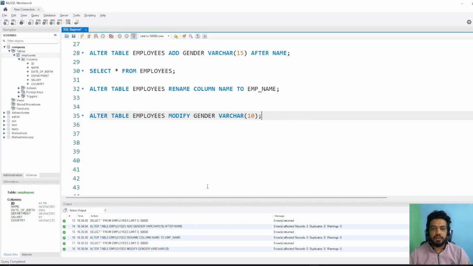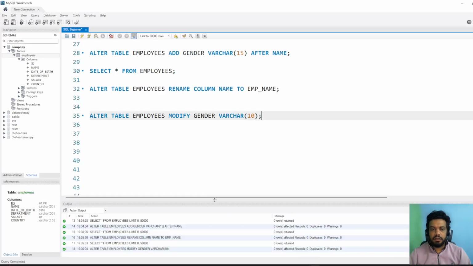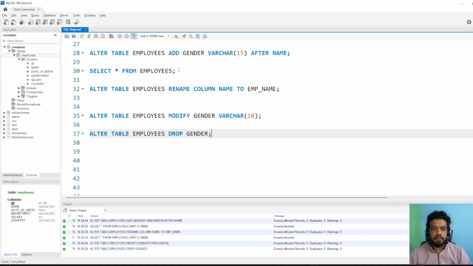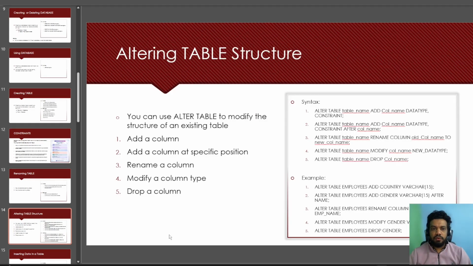It has run successfully. If I want to drop or delete a column, what command will I use? This is the last command: alter table employees drop gender. So we are just removing the gender. Let me run this query. So you can see gender has been removed. So now we have learned how to add a column, how to add a column at a specific position, how to rename a column, how to modify its type, and how to delete a column.